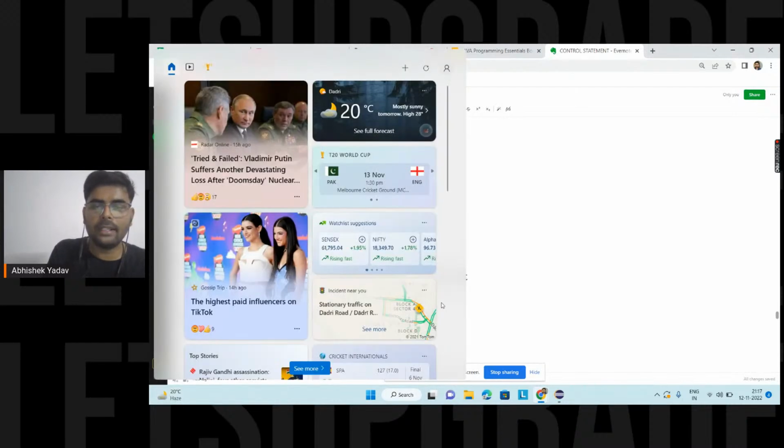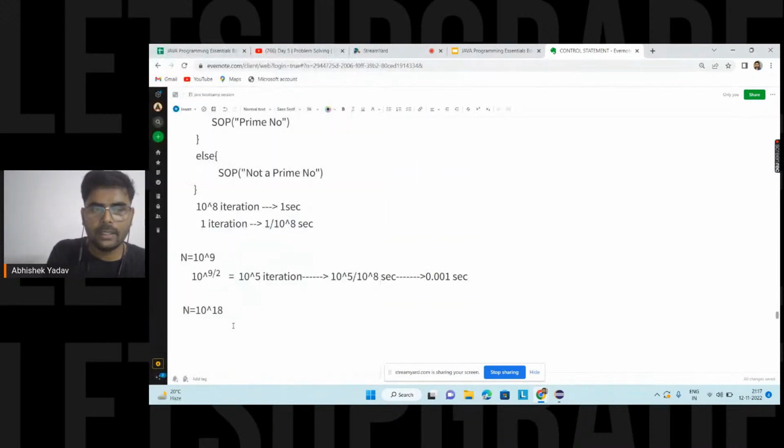I have to check whether 10 to the power 18 is a prime number or not, so how many iterations will my program take? The square root of 10 to the power 18, that is 10 to the power 18 divided by 2 in the exponent, which means 10 to the power 9 iterations.